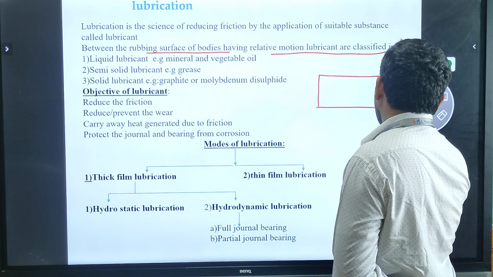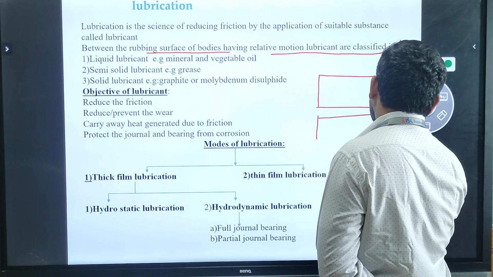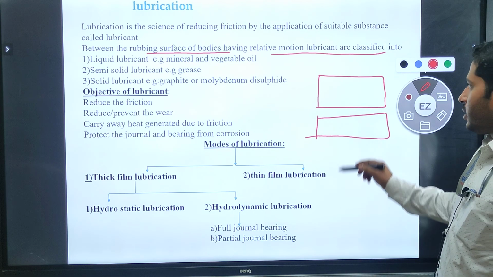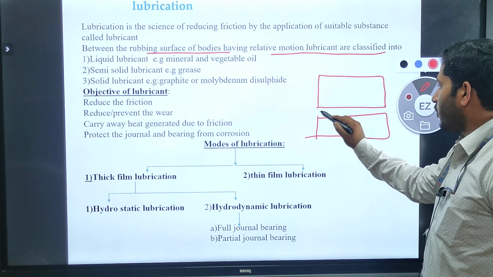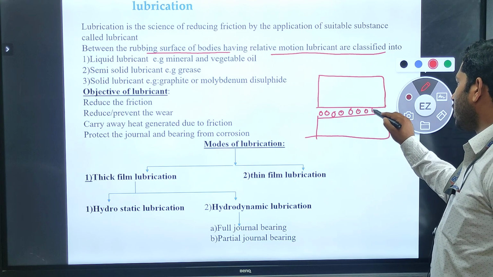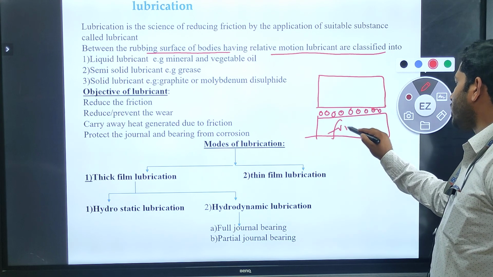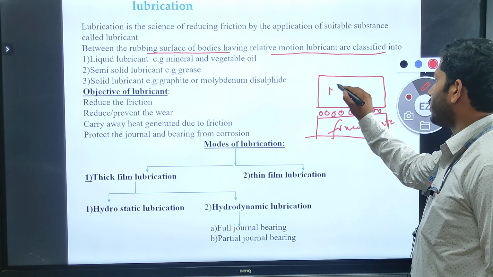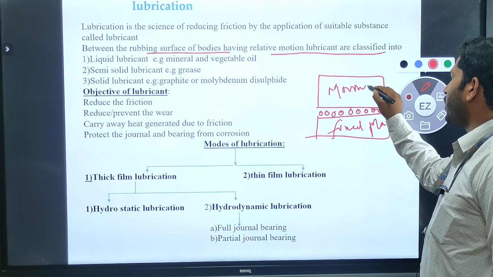This is one moving plate and this is the fixed one. In between, we use some amount of lubricant.